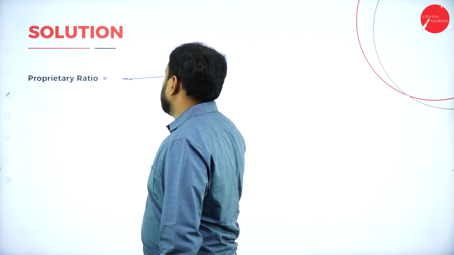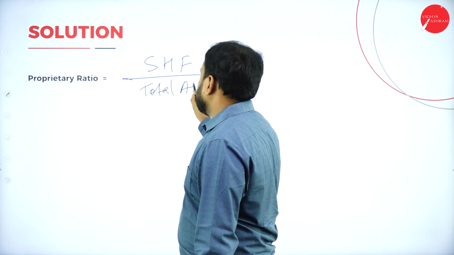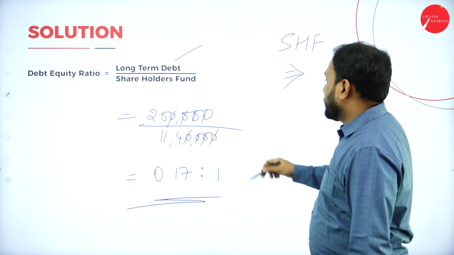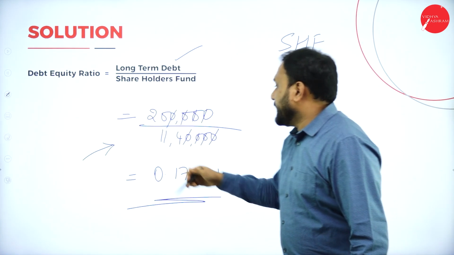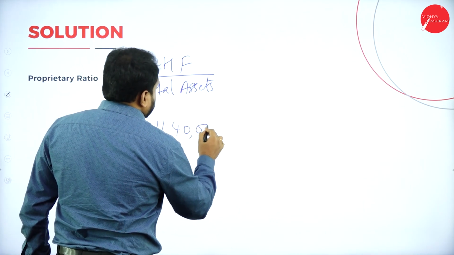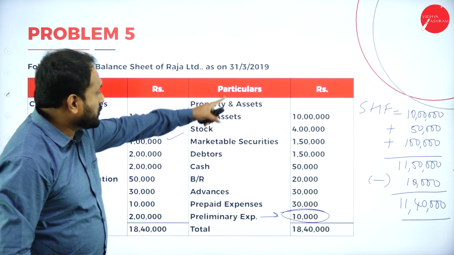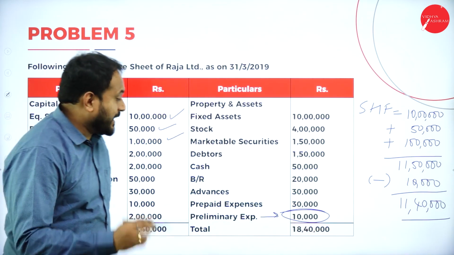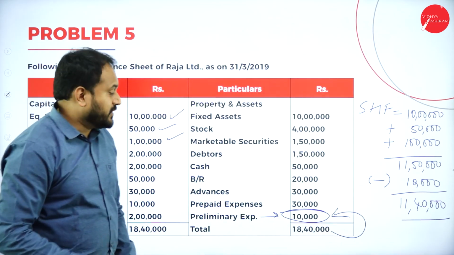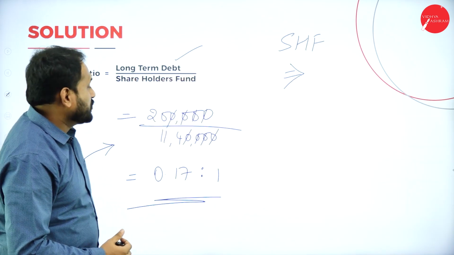Next one we have is the proprietor ratio. Again, proprietor in the sense shareholder fund divided by total assets. Shareholder fund is how much? Here only we have calculated shareholder fund, 11 lakh 40,000. So I'll take here 11 lakh 40,000 divided by total assets. What is the total assets here? 18 lakh 40,000. But I told you we are supposed to subtract the preliminary expense because it is a loss for us. That means 18 lakh 40,000 minus 10,000 is how much? 18 lakh 30,000.